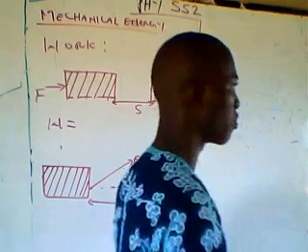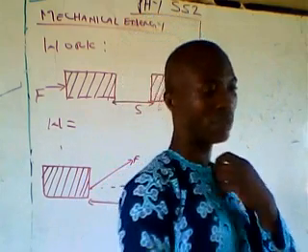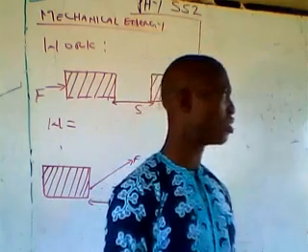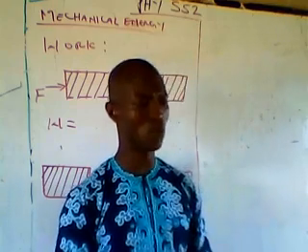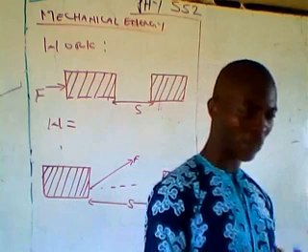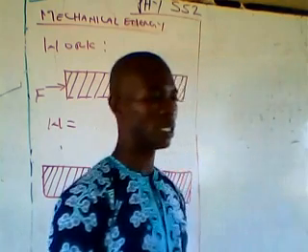So the first topic we are going to look at is mechanical energy. And under this topic, we are going to look at work. We try to know the meaning of work and the parameters on which work is based.